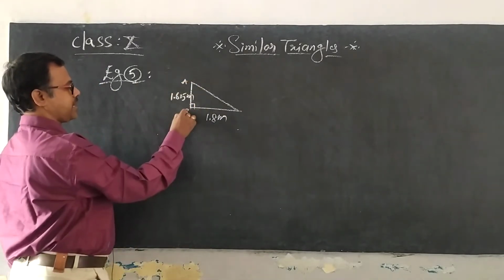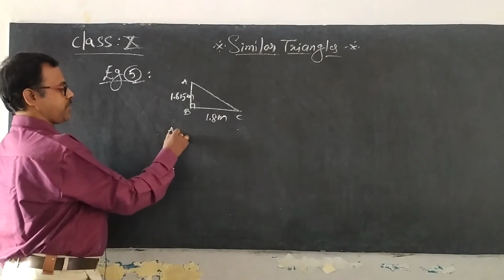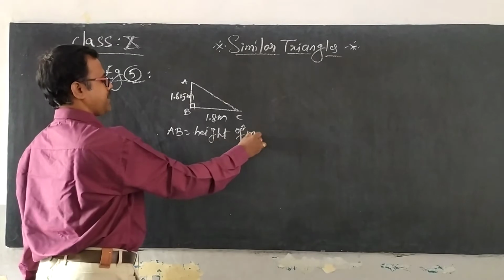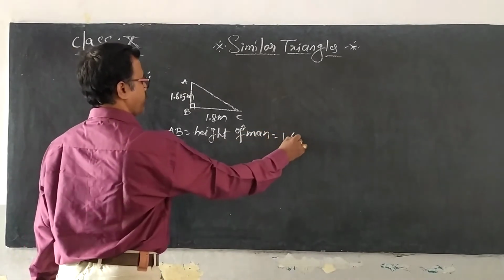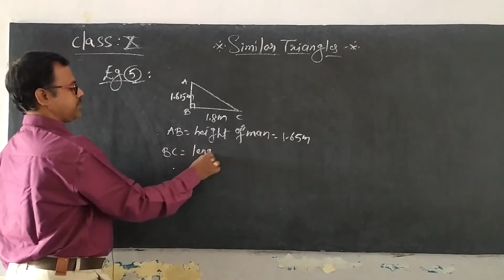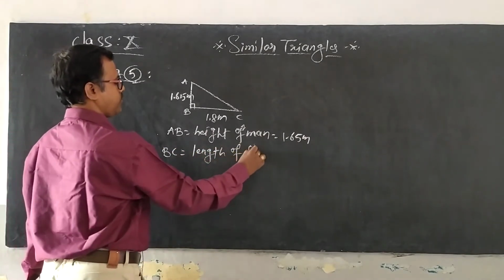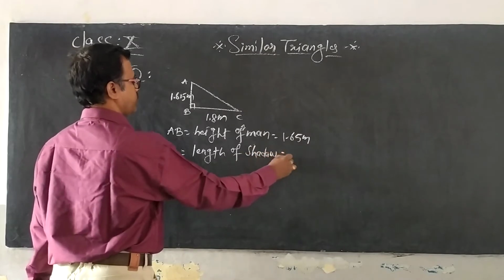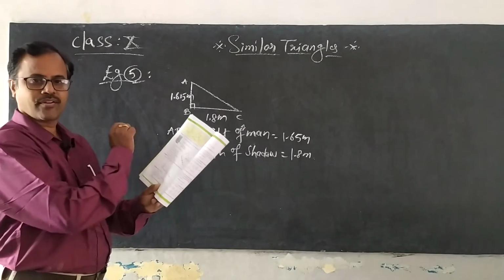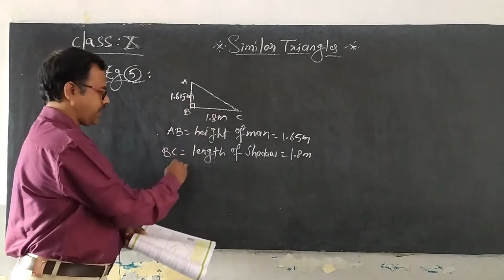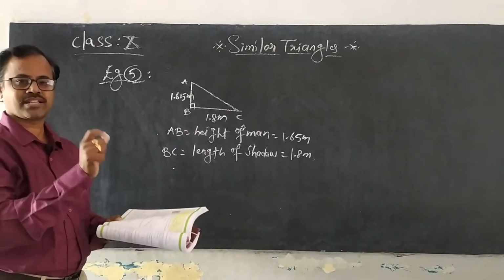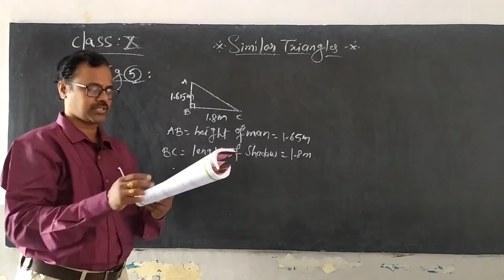Let it be ABC, where AB is equal to the height of the man, which is equal to 1.65 meters, and BC is equal to the length of the shadow, which is equal to 1.8 meters. And next, I have read and I have drawn the figure and I wrote the information. Is it clear?